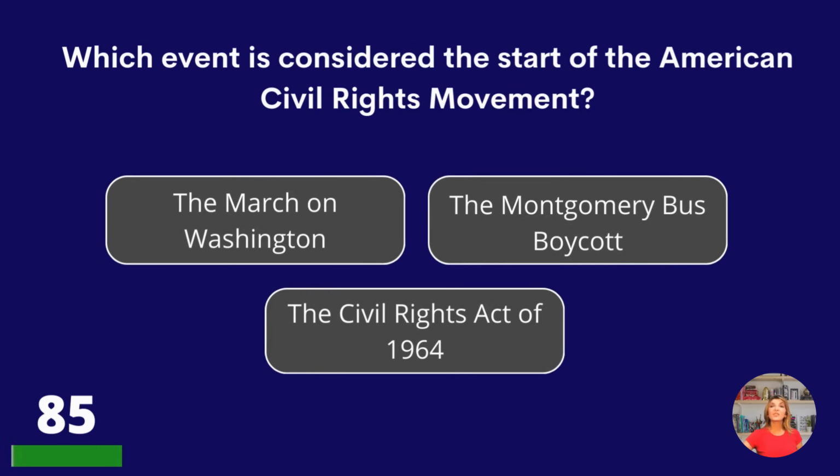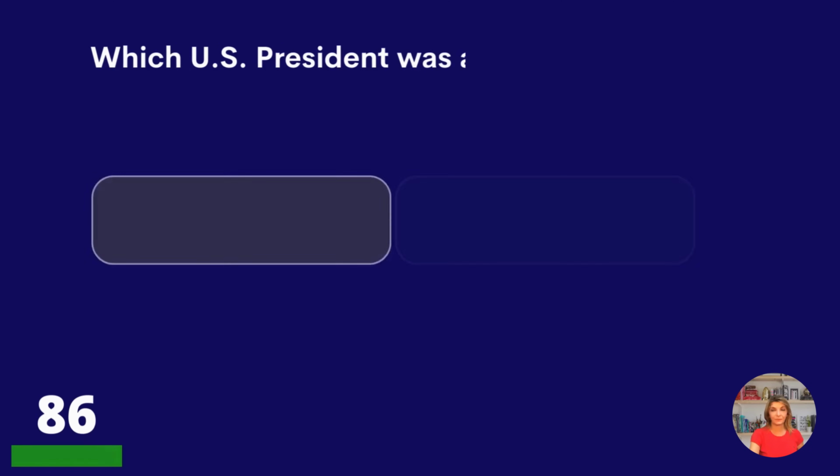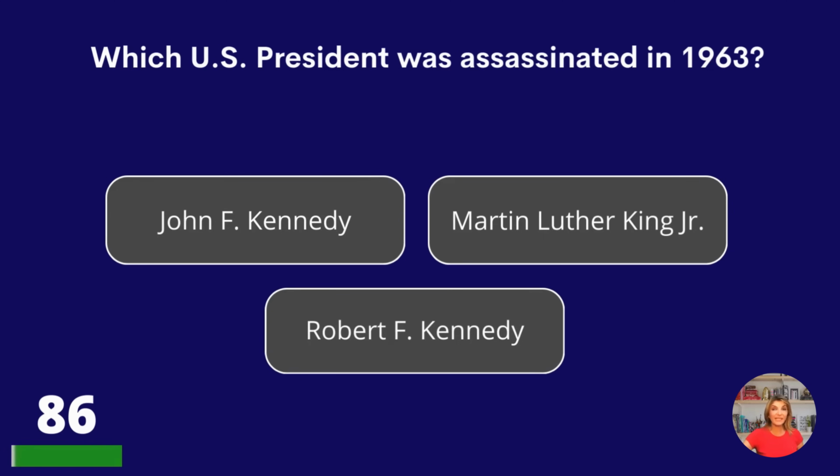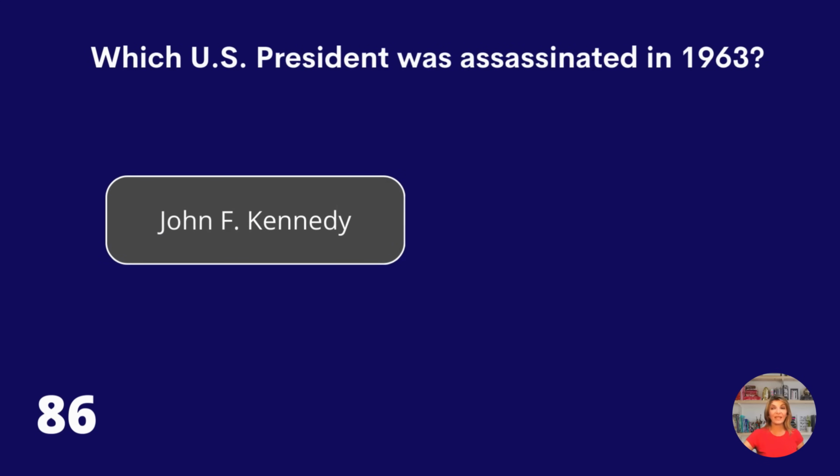Which event is considered the start of the American Civil Rights movement? The March on Washington, the Montgomery bus boycott, or the Civil Rights Act of 1964? The Montgomery bus boycott. Which U.S. president was assassinated in 1963? John F. Kennedy, Martin Luther King Jr., or Robert F. Kennedy? John F. Kennedy.